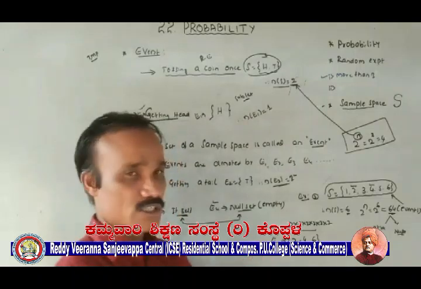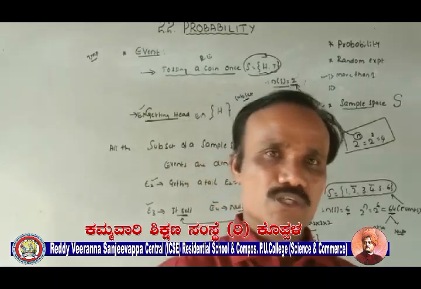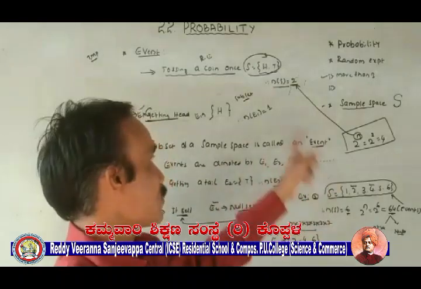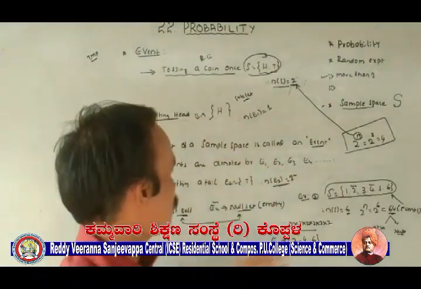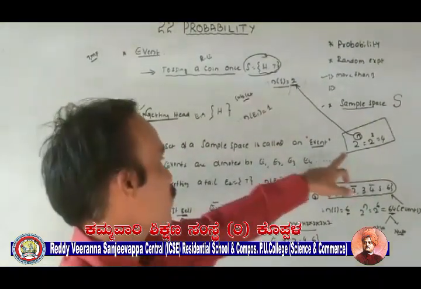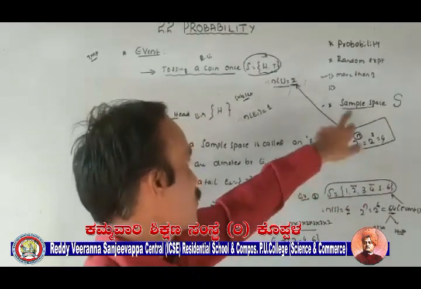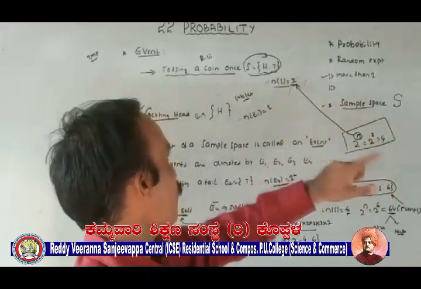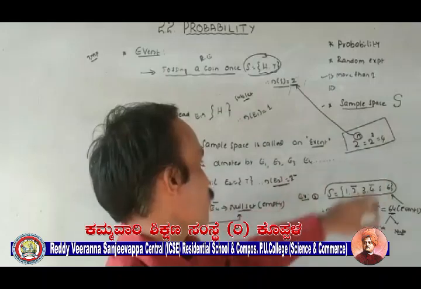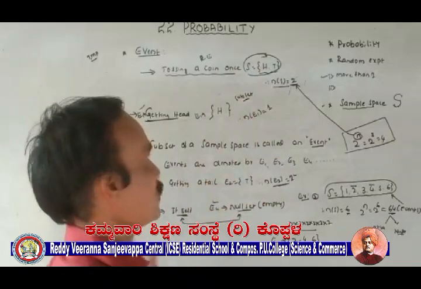So what is the meaning of event? Event means all the subsets of a sample space are called events. General events are denoted by E1, E2, E3, E4. So this is the formula to find the total number of events: 2 power n, where n represents the total number of possible outcomes in the sample space. So if n is 2, 2 power 2 is 4. If n is 6, 2 power 6, that is 64. So this is about event.